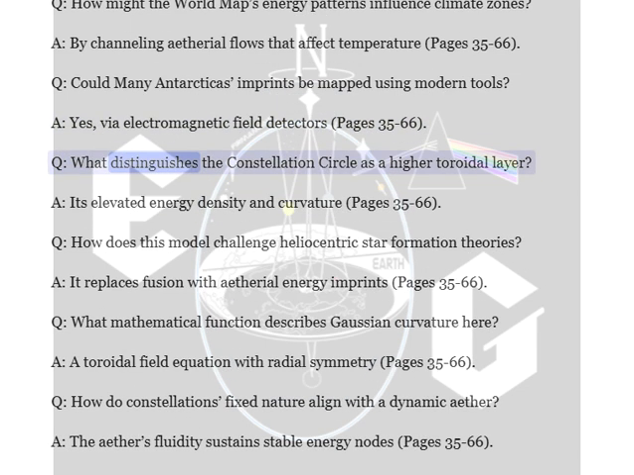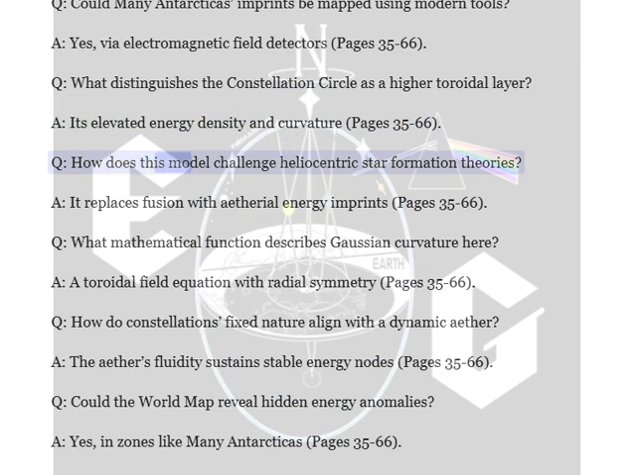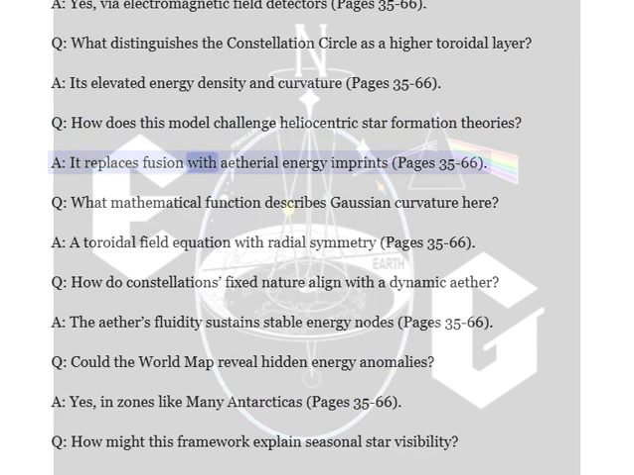Q. What distinguishes the constellation circle as a higher toroidal layer? A. Its elevated energy density and curvature, pages 35 to 66. Q. How does this model challenge heliocentric star formation theories? A. It replaces fusion with ethereal energy imprints, pages 35 to 66.